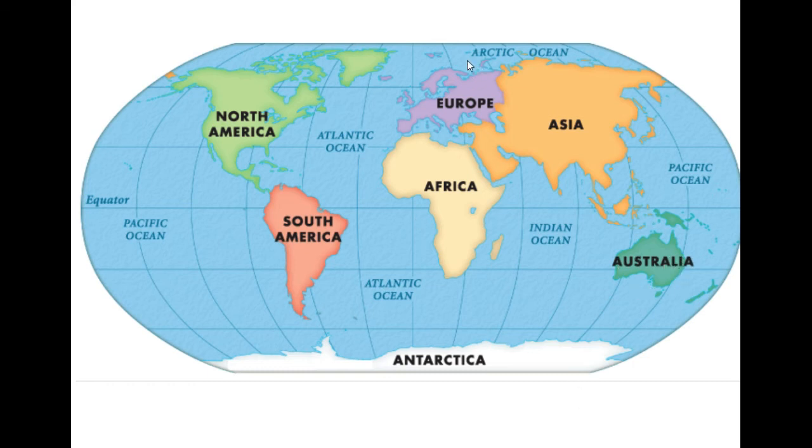Lastly, we have the Arctic Ocean, which usually surrounds the North Pole. So this whole area is the Arctic Ocean. The Arctic Ocean meets the Pacific Ocean through a narrow strait which is called the Bering Strait. It is almost here in this part.